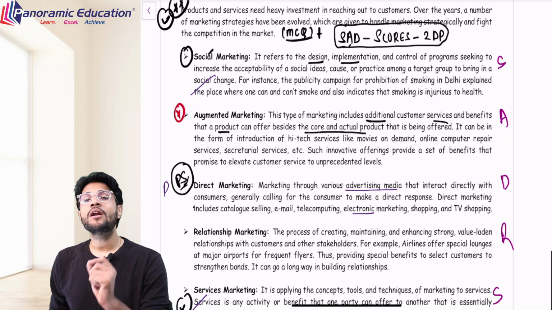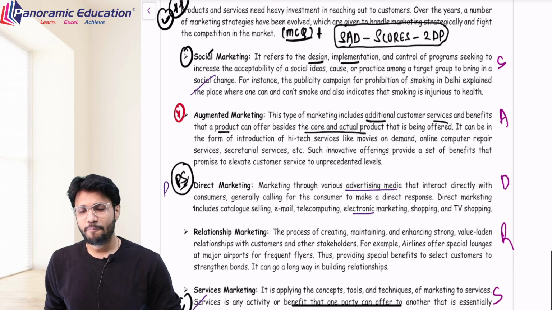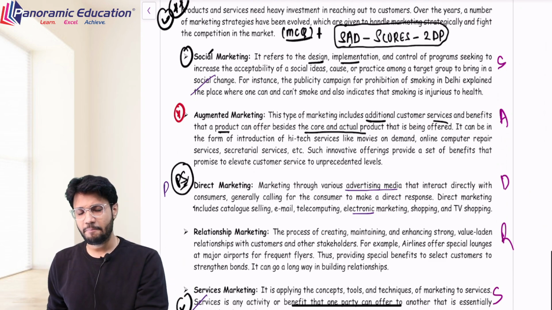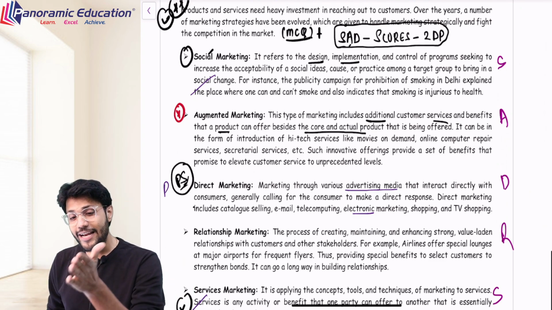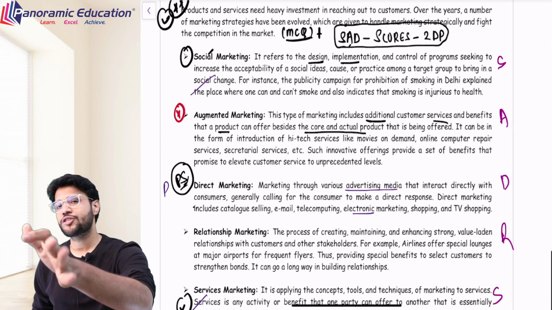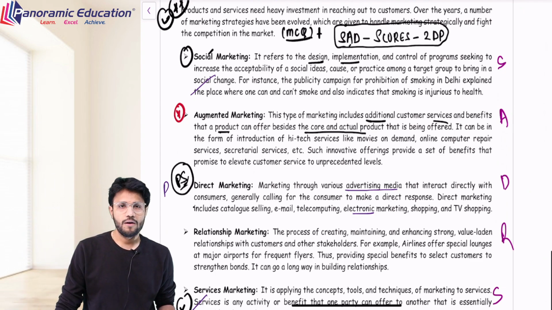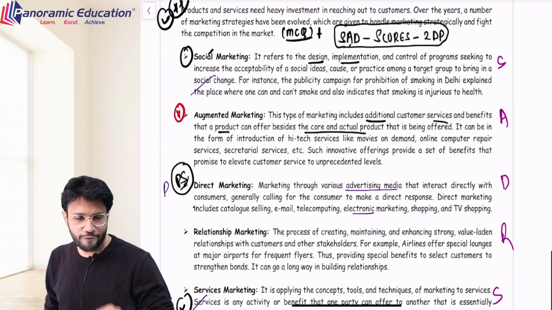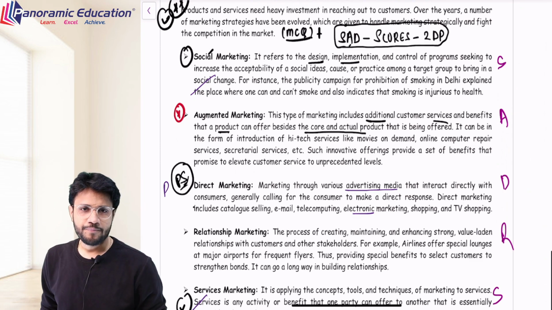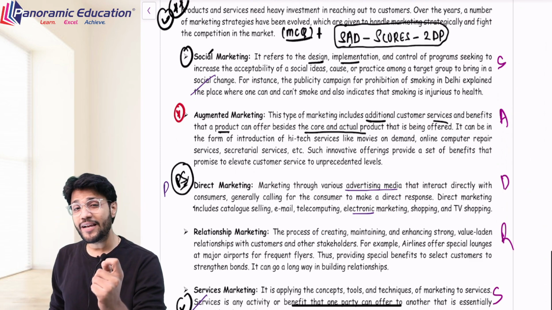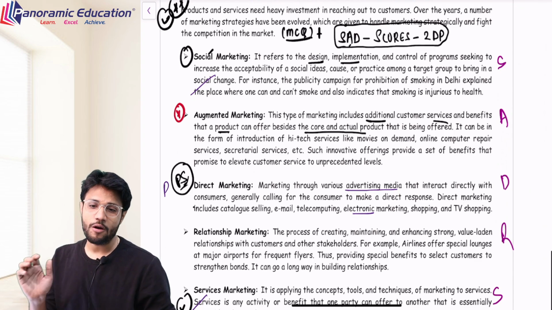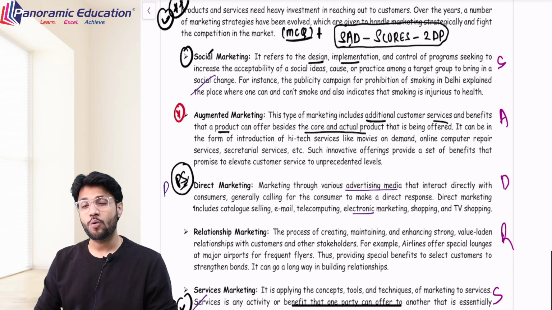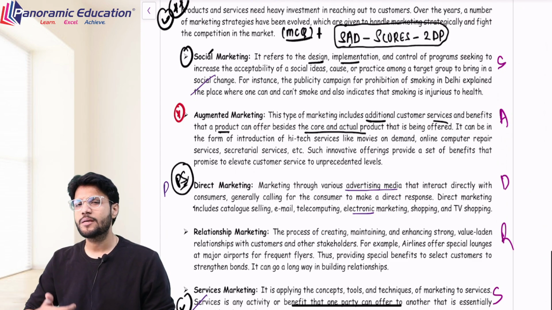For example, your product was a car, but Toyota went further and said whoever buys a Toyota car will get their servicing benefit within 60 hours. Now that is something which they delivered extra and for which the customer is purchasing. So in such a case, you are delivering something extra to the audience. That is augmented marketing, where you are providing additional customer services or benefits beside the core and actual product in the form of introducing some high-tech things, right?